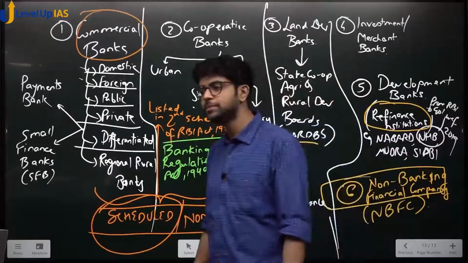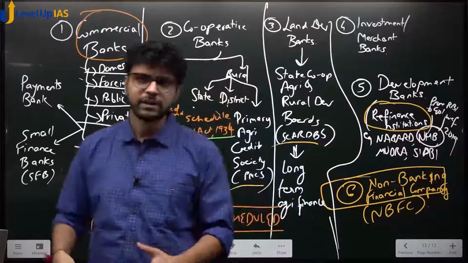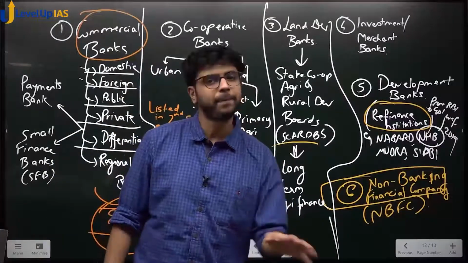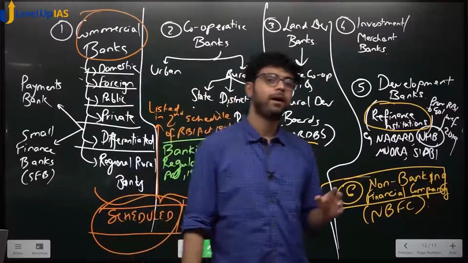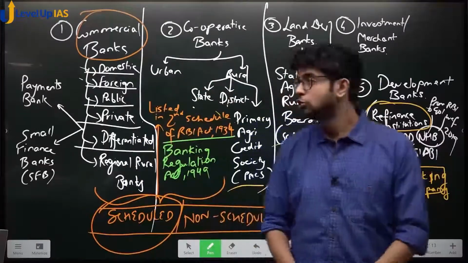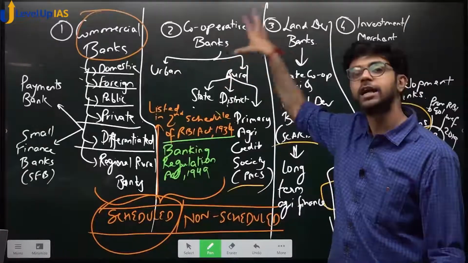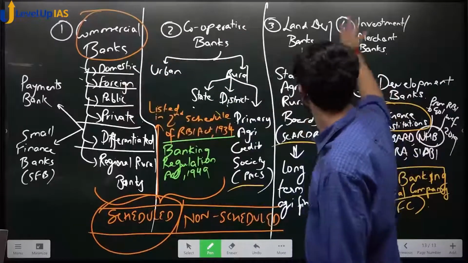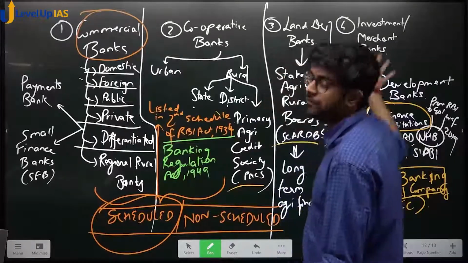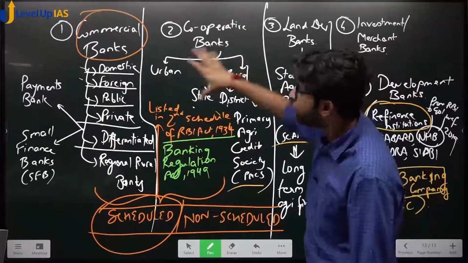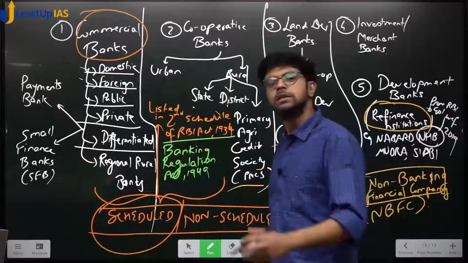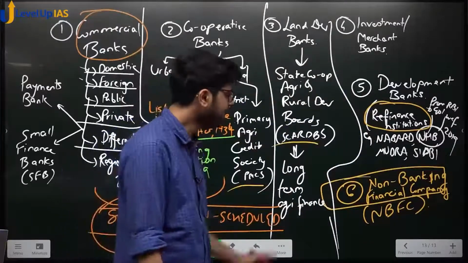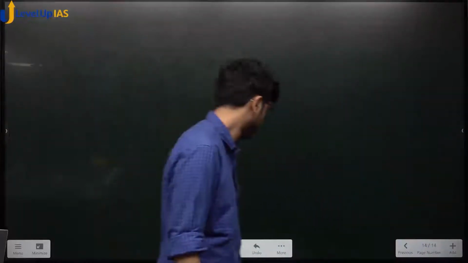Banking cooperative societies means they come together as a group, they pitch in money, and whoever needs money can borrow the money and pay interest. So that is a cooperative society. Many of these are in cooperative society form. Many of these are in banks form. These are also in company form. Sorry, company form, society form. उसका form अलग अलग है. The structure is different. Right? We speak about NBFC now.